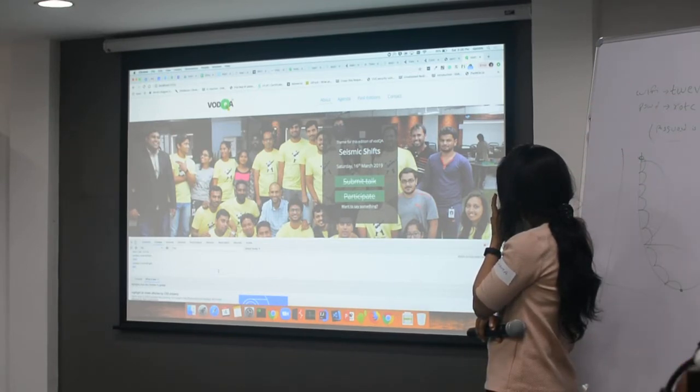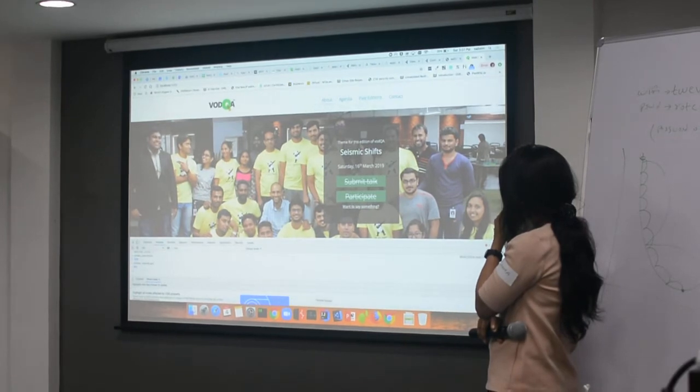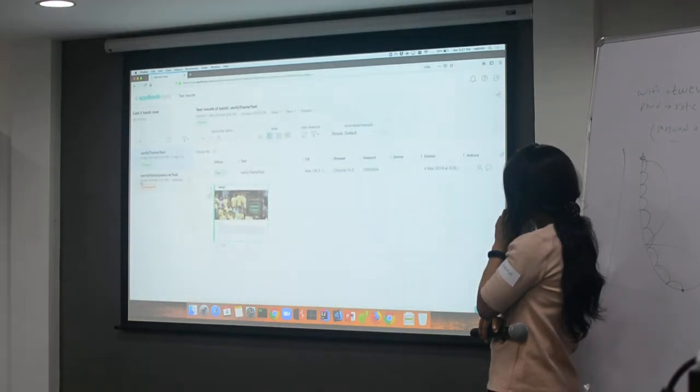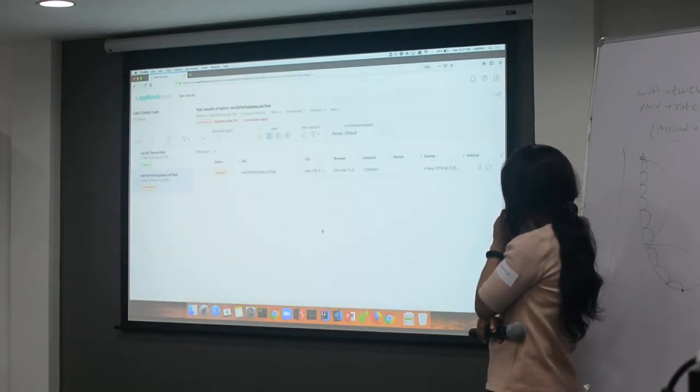That is 1920 by 692 for this window, but if you see the window that our test opened, it is smaller, 1200 by something that Applitools is taking. So 1200 by 934, this is what Applitools is taking. This is what it considers as a baseline. So whenever we run the test next time, right?